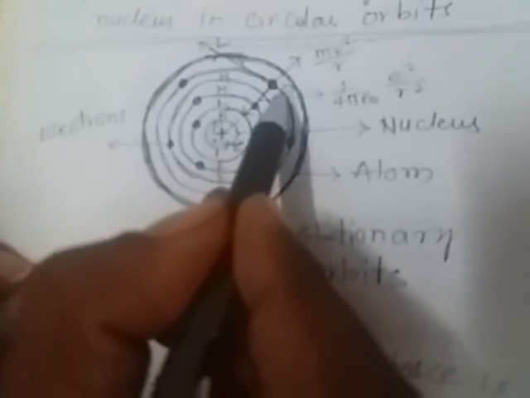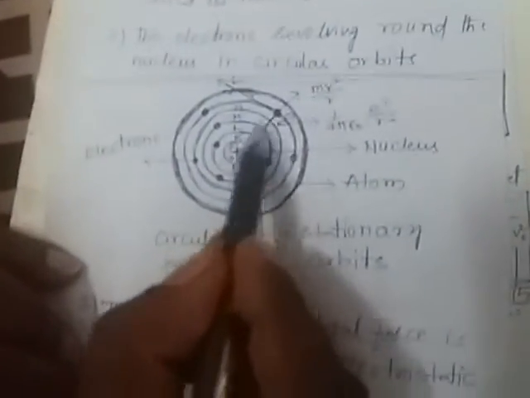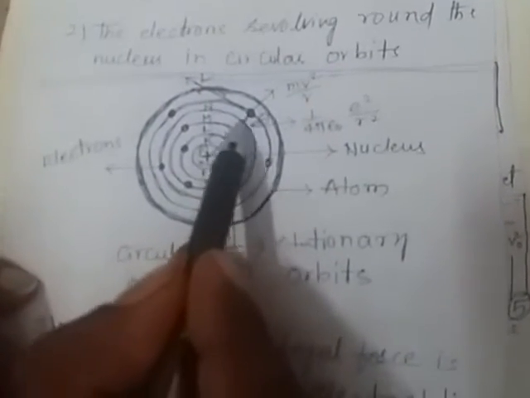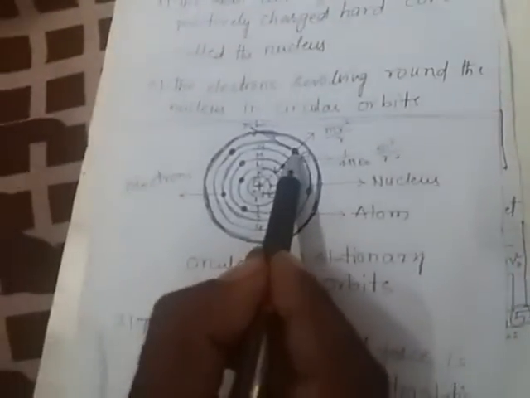As positive and negative charges, they attract each other. So between them the electrostatic attraction force acts, called the Coulomb attraction force, and it is applied on the electron. At the same time, the centrifugal force, the force directed outward from the nucleus, acts on the electron.